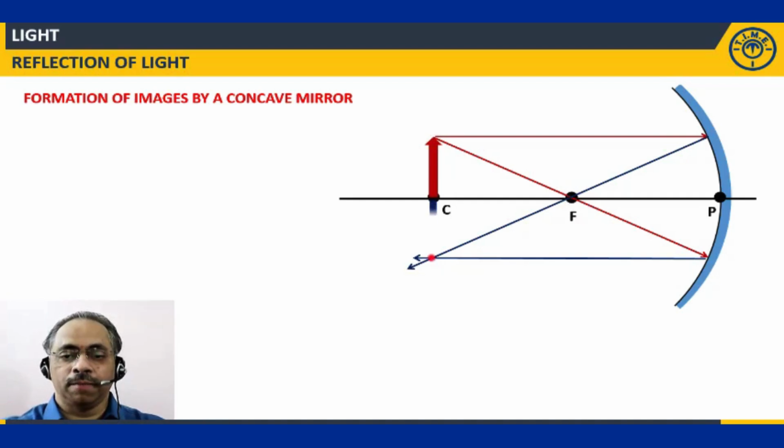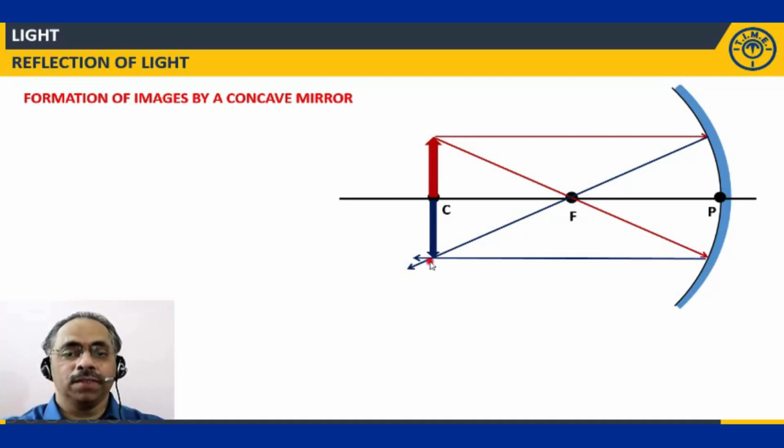So I'll get the image over here. Now you can see very clearly that the size of the image is equal to the size of the object. Very well clear actually. If I consider the two triangles like this, I will be able to say very clearly, so this is one triangle. I can take this one triangle and this one triangle. I can compare the angles in the triangles and then find out that these two are equal in size.